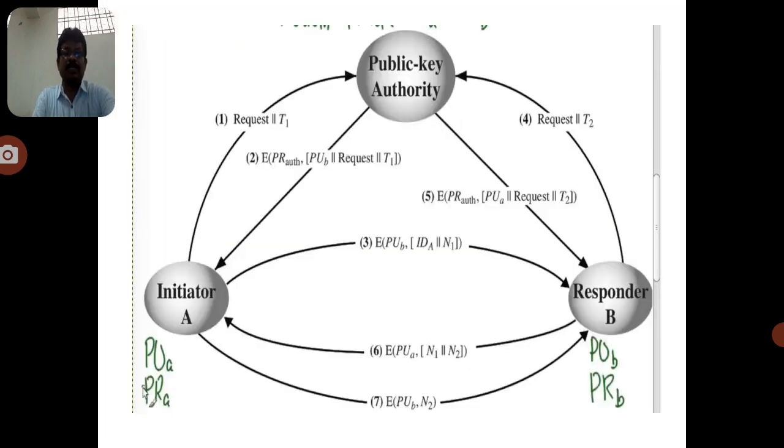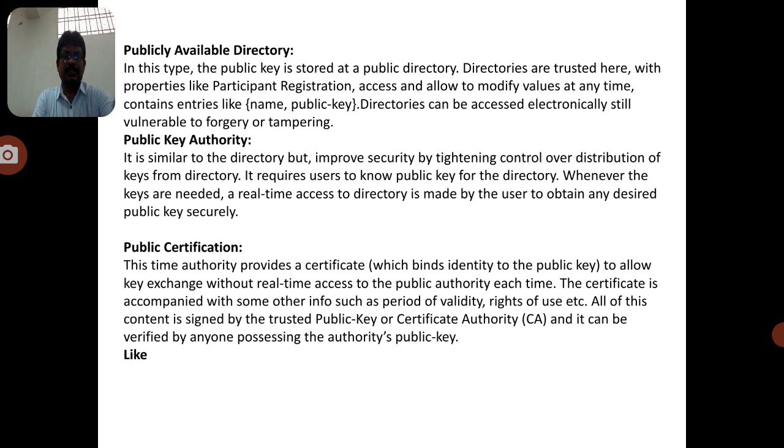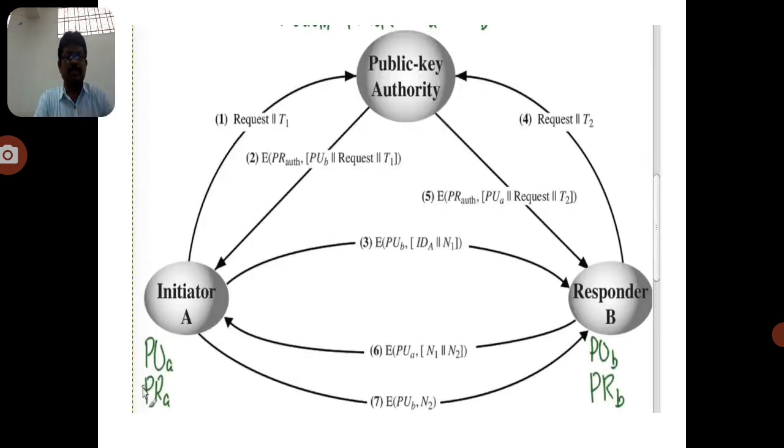Coming to the third one, the public key authority. It is similar to the directory, but it provides more security than the publicly available directory, because here the authority is concerned. Observe the communication between the initiator and the responder.